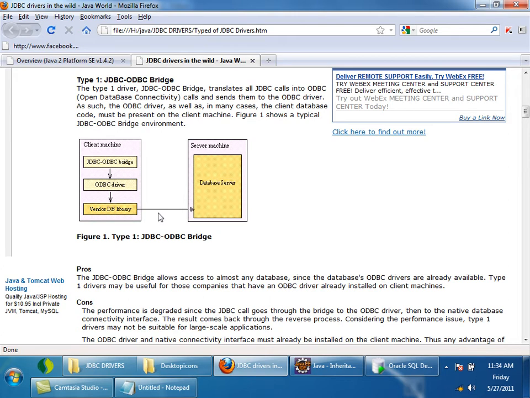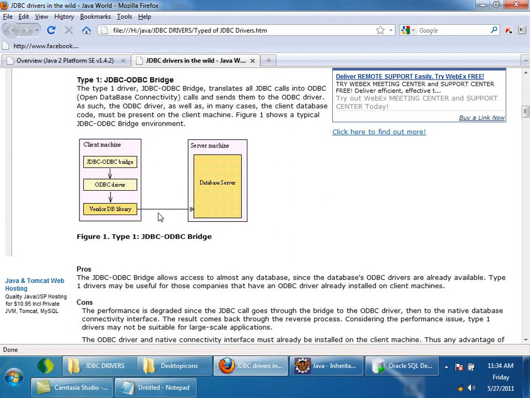So see here, your JDBC calls have to be converted to ODBC calls. ODBC calls have to be converted to native calls by using this vendor library. So 2 types of conversions are there, right? So is it the best driver? No, this is not the best driver, because you are calling methods on the Java JDBC API.